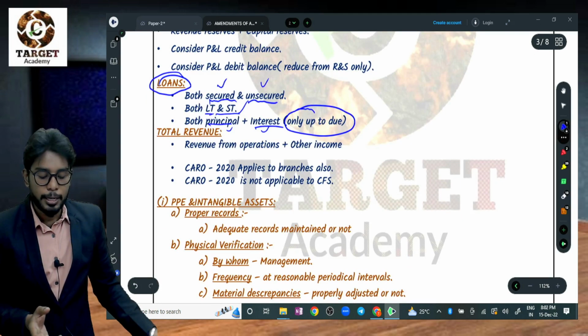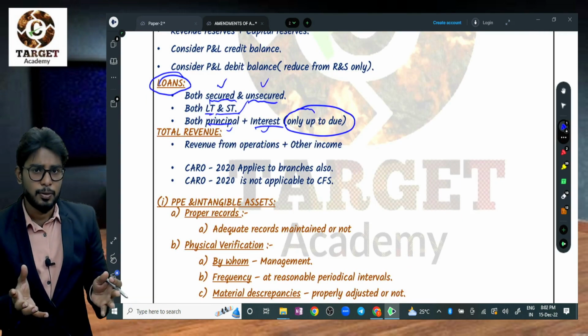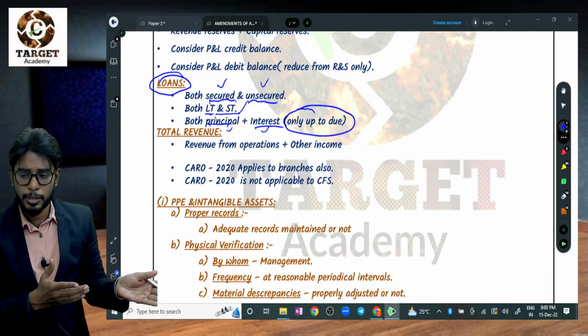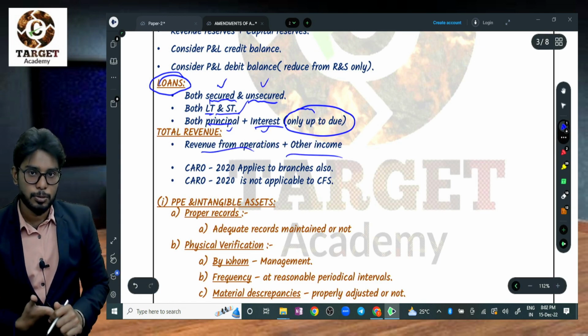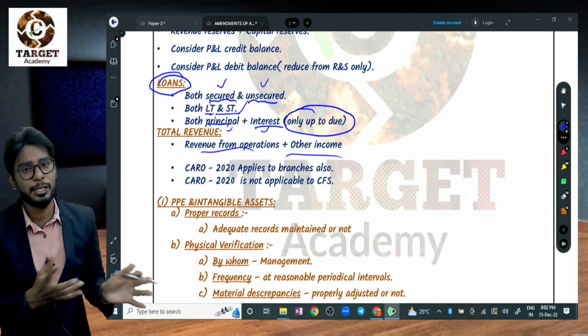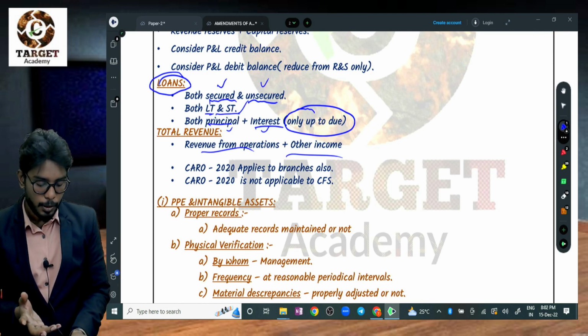So while calculating revenue, turnover is there, right? So the 10 crores limit. You need to take revenue from operations and other income also.